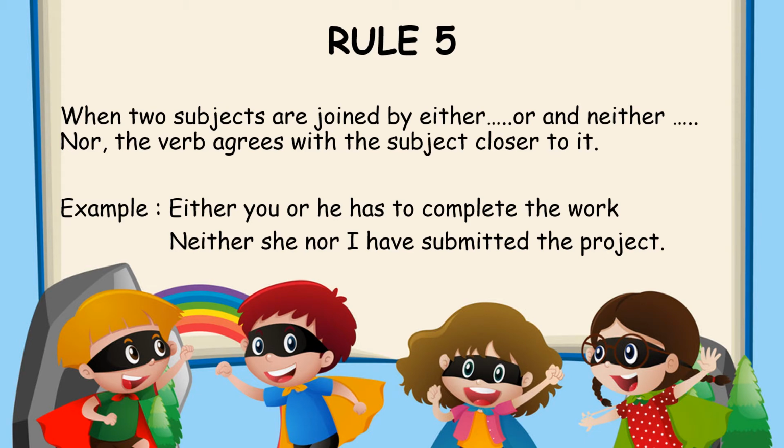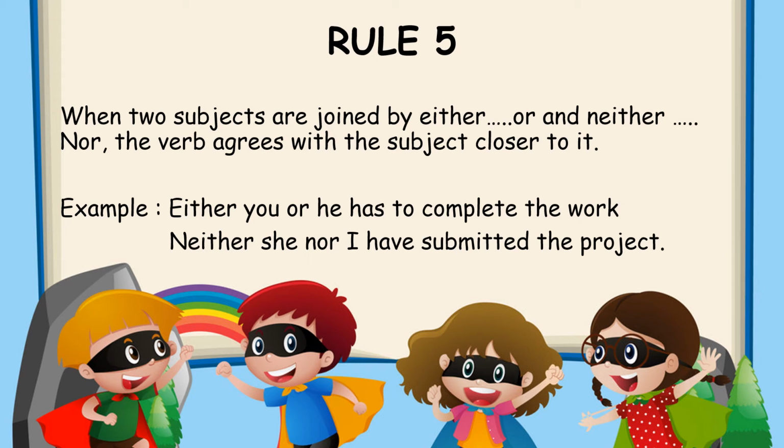Rule number 5. When two subjects are joined by either or and neither nor, the verb agrees with the subject closer to it. That means when two subjects are joined by the words either or the words neither nor, then the verb agrees with the subject closer to it.